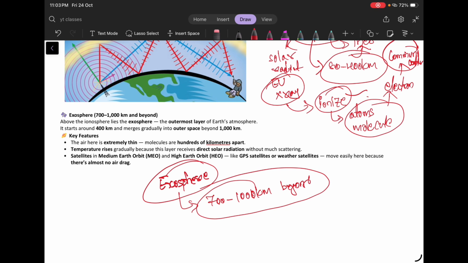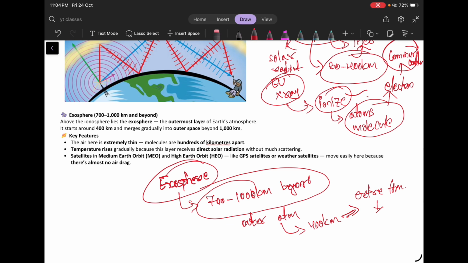It is the outermost layer of the earth's atmosphere, and it starts at somewhere around 400 kilometers range, and the air here is extremely thin, and the temperature rises gradually because this layer directly receives the solar radiation without much scattering.